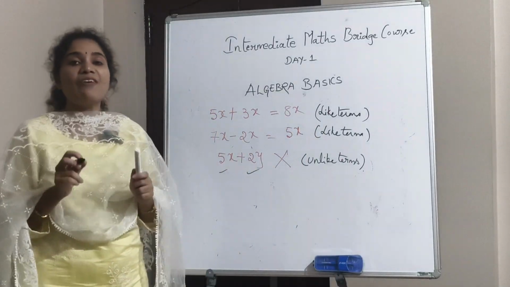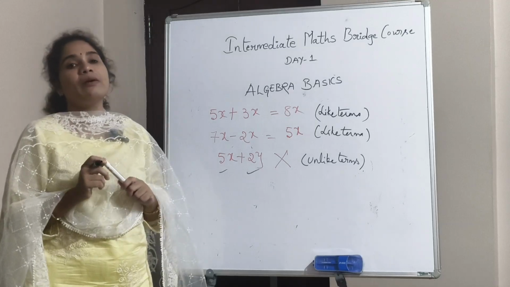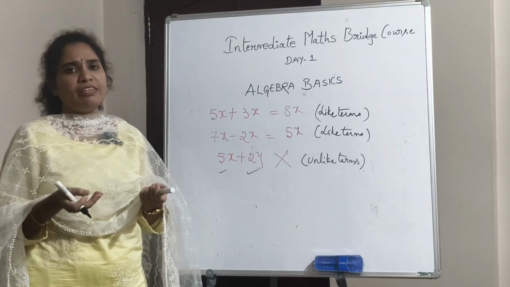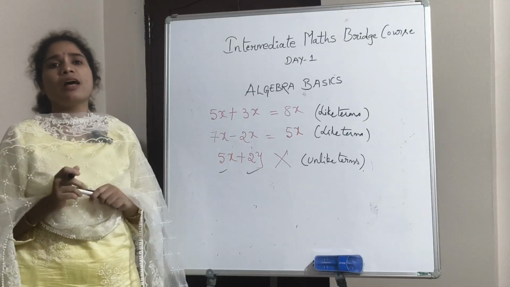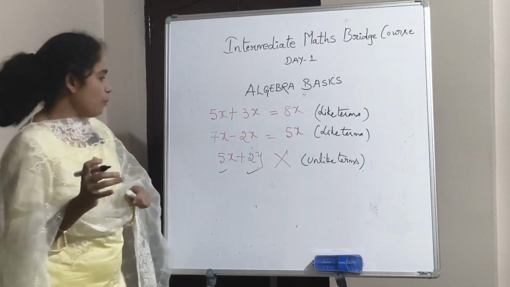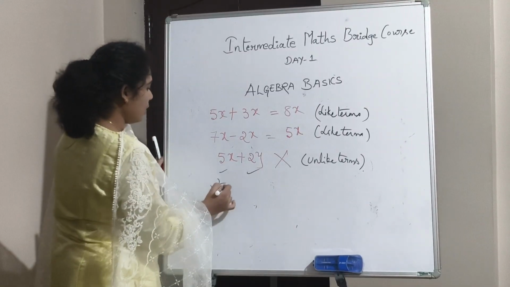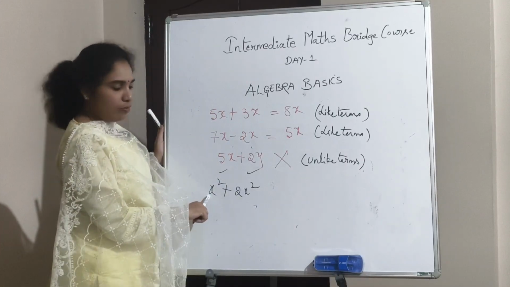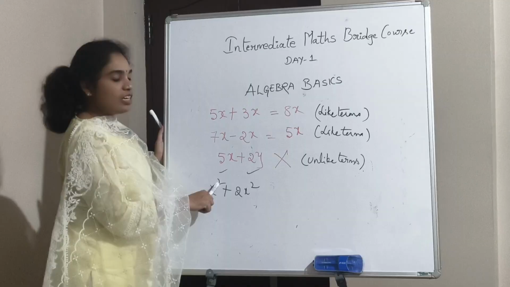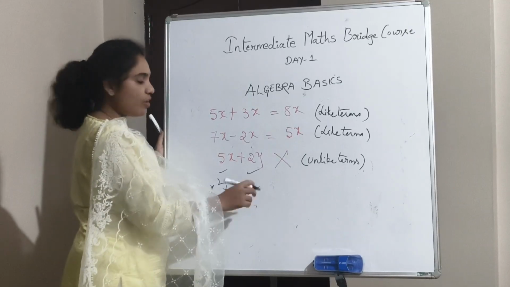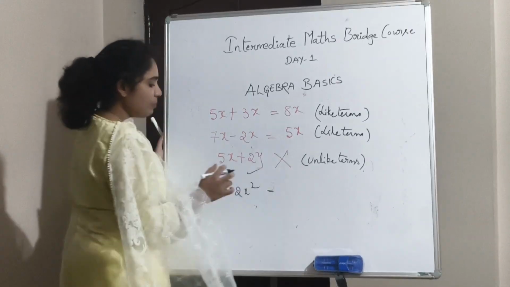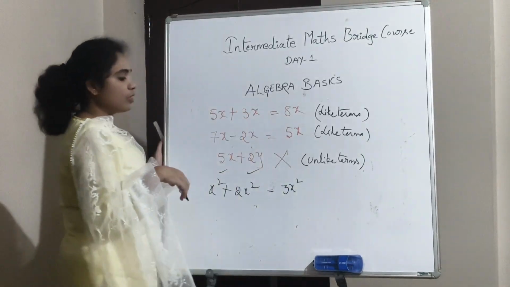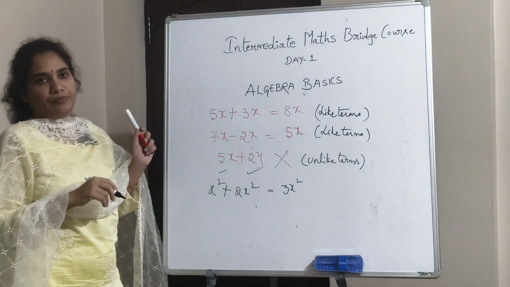Like terms means having the same variable with the same power. Coefficients might be different, but the variables and the powers must be the same. Suppose we have x square plus 2x square. Now see, the variable is x here and here also x, and the power is 2 and it is also 2. So we can add these two. x square means 1x square. 1 plus 2 is 3. So the total answer is 3x square.